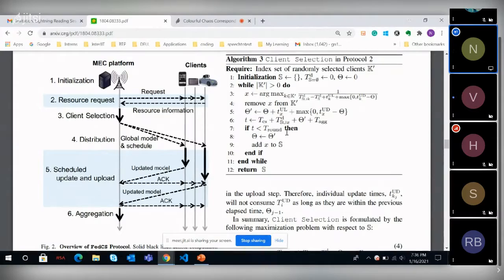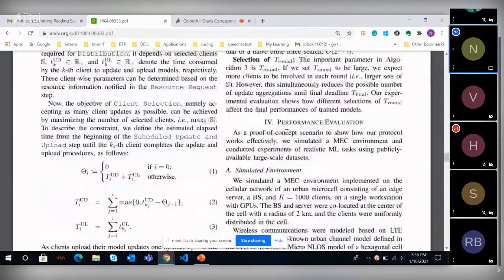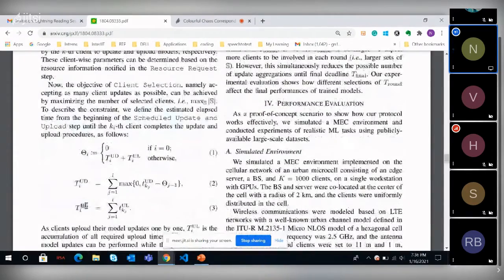No, uploading time is different again. The upload time is UL. UD is just the time to update the model weights. Oh, so not sending it back, but just updating it on the device. Yes, yes.